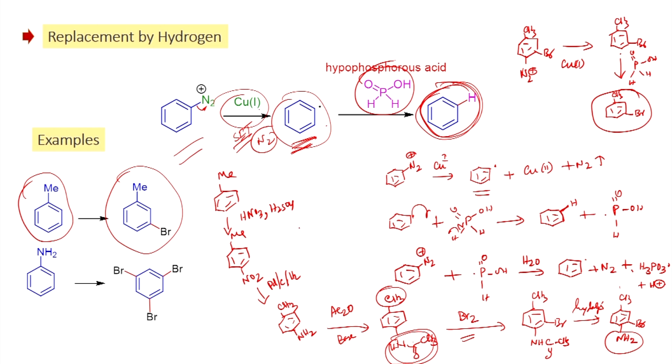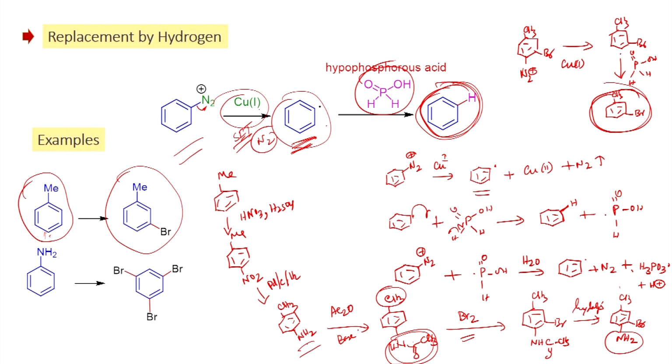And if you look at here, this is a very useful reaction. For example, if you have toluene, when you do the bromination, the bromination will always take place at the para and ortho positions. However, using this approach, first you do the nitration, which takes place at the para position. Once you form the para nitrotoluene, it can be reduced into this amine derivative.